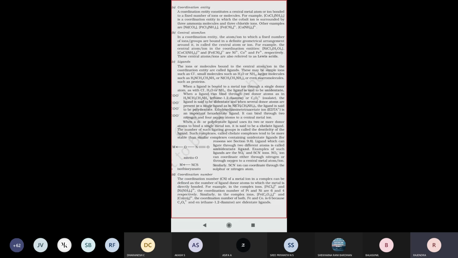Right. Next one, see there. Didentate. So these words, simply how to remember them: unidentate, next one is didentate, and the next one is polydentate, like that we call them. Simply how you remember: uni stands for single. So only one single donor attaching to the central atom is called